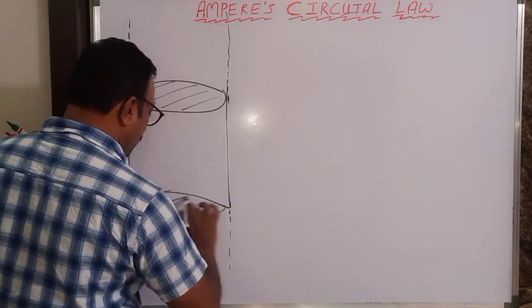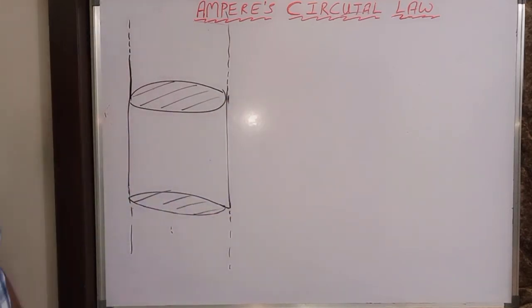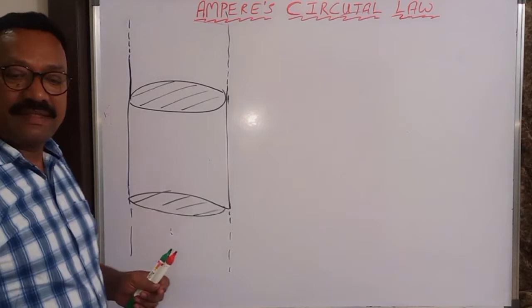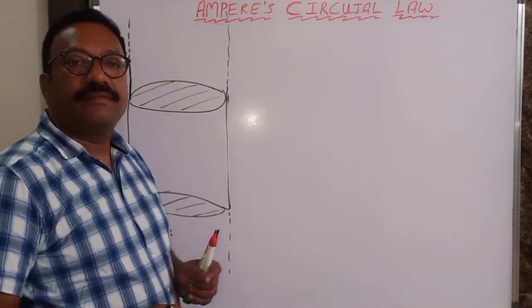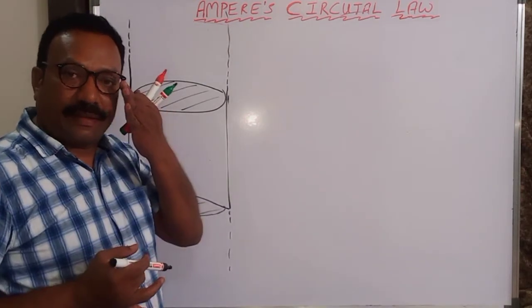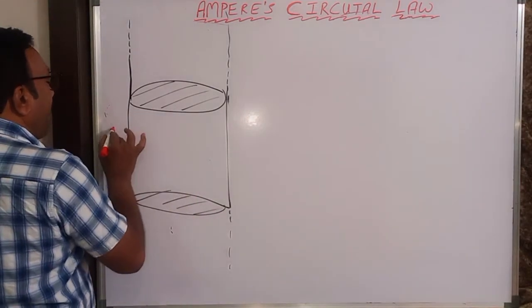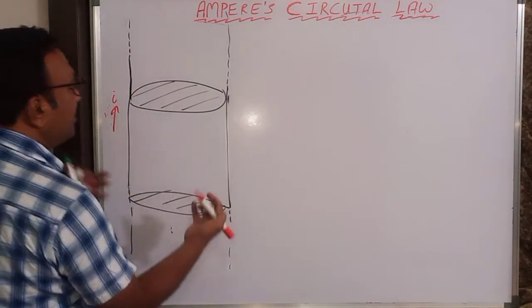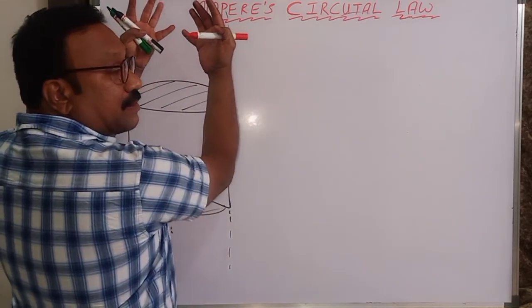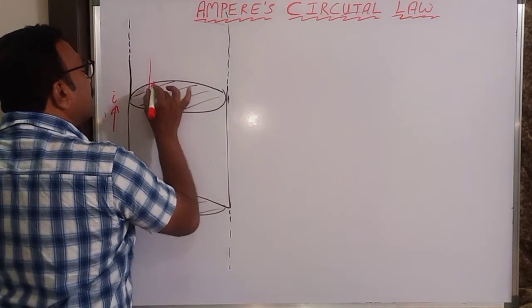This is a solid, there is no empty space inside. It's a solid, thick conductor in which the current I is flowing. Current I is flowing throughout this. So current will be flowing like this.